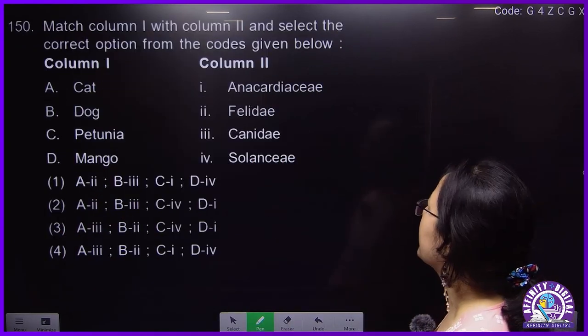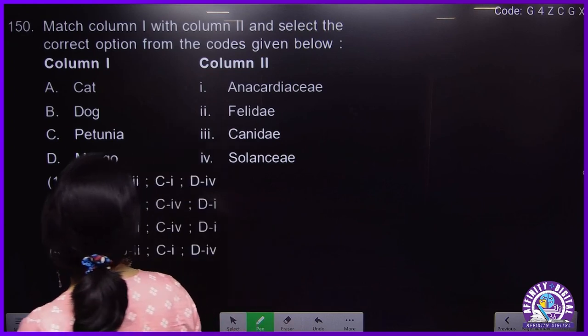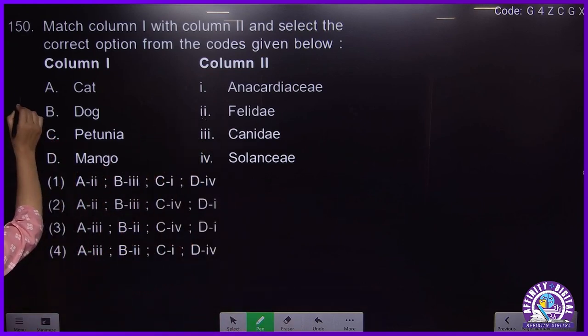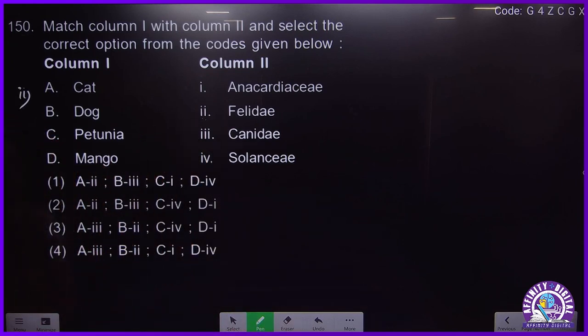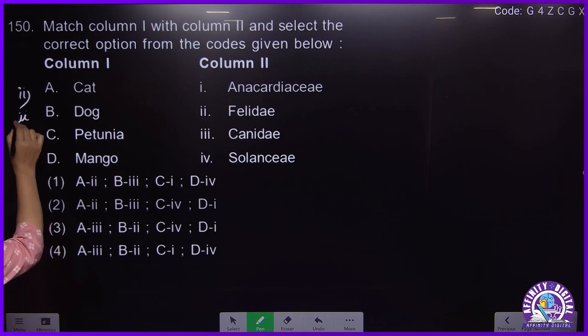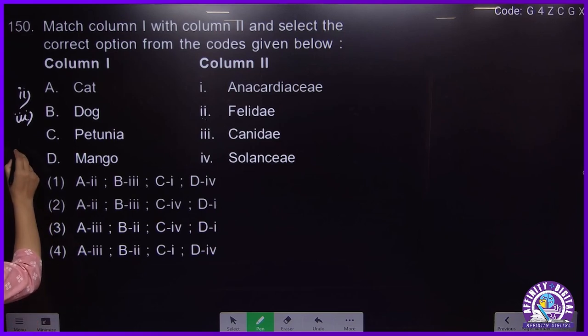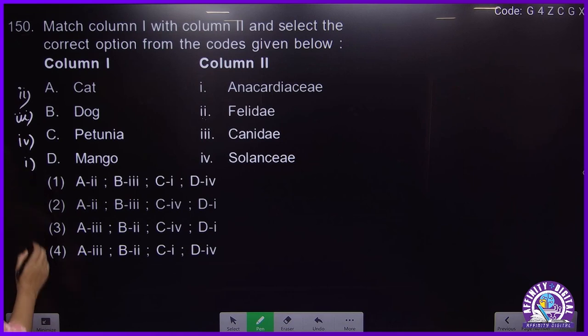This is matching. Cat will be Felidae, A will be 2. Dog will be Canidae, B will be 3. Petunia is Solanaceae, C will be 4. Mango will be Anacardiaceae, D will be 1.